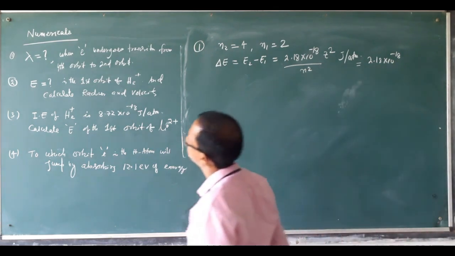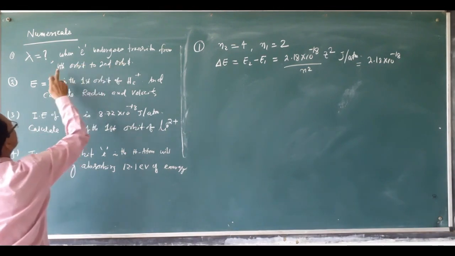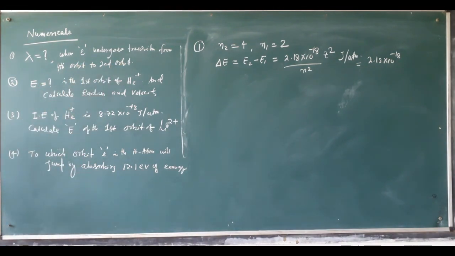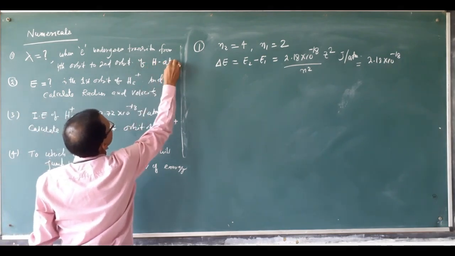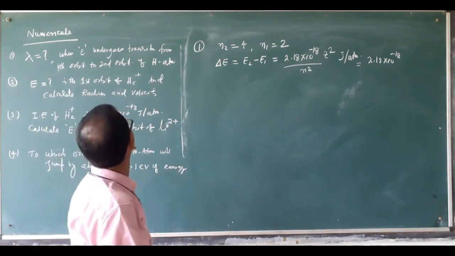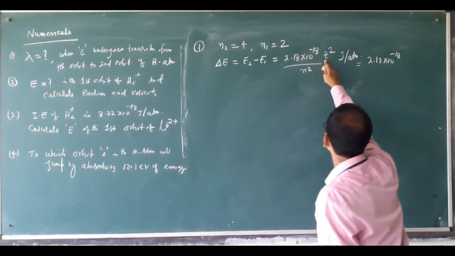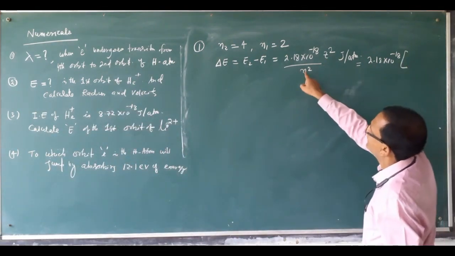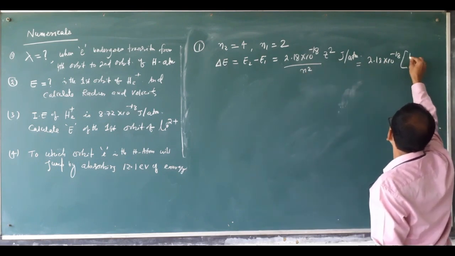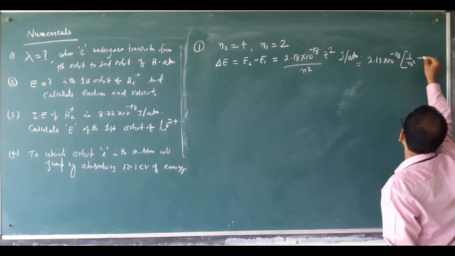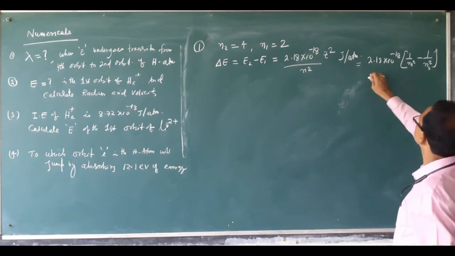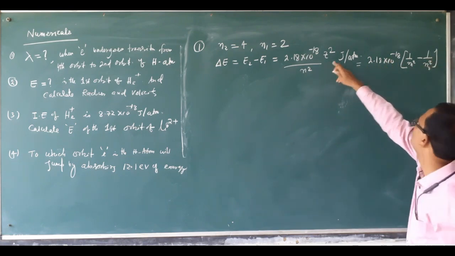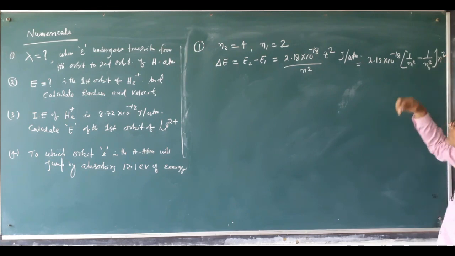That is for when the electron undergoes transition from the fourth orbit to the second orbit, for the hydrogen atom. So the Z value is 1 for the hydrogen atom, the atomic number. The formula is 1 by n1 square minus 1 by n2 square, into Z square. Z square is equal to 1 square, that is 1.